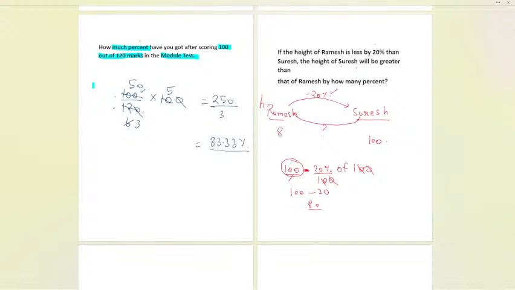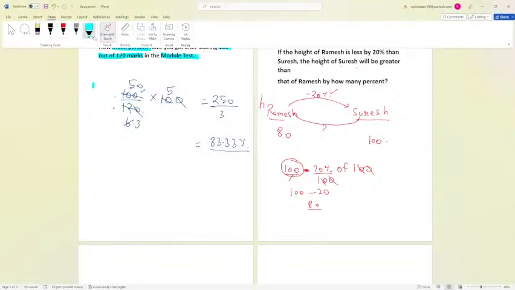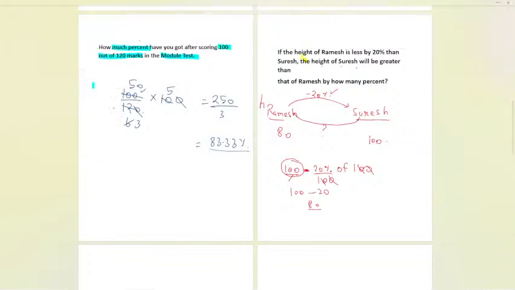So the 80 over here is the height of Ramesh we have got as per the condition given in the question: the height of Ramesh is less by 20% than Suresh. This condition we used, and we have got this data, 80 and 100. Now here comes the role to compare. How are we going to compare?